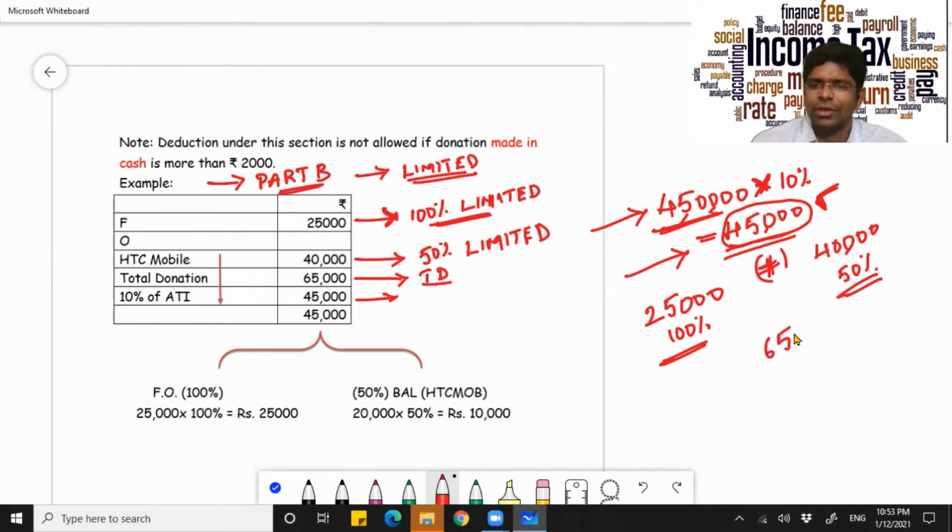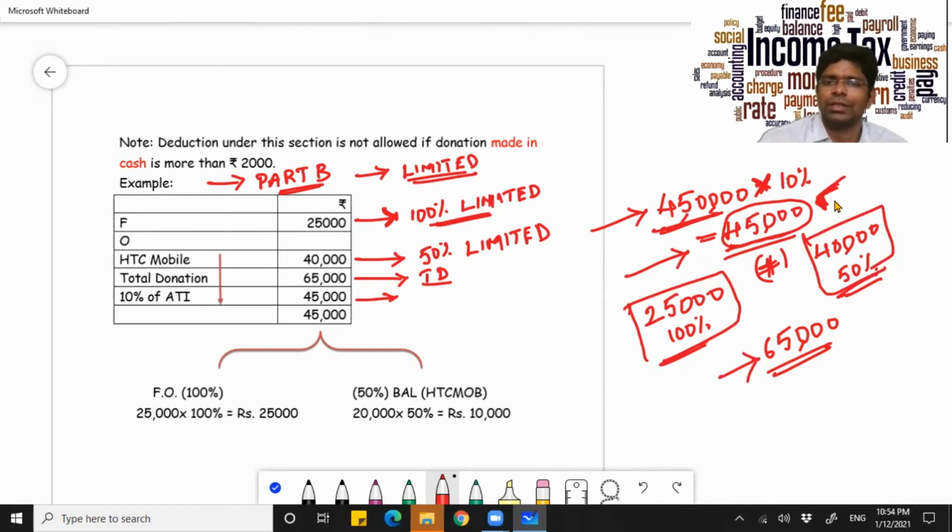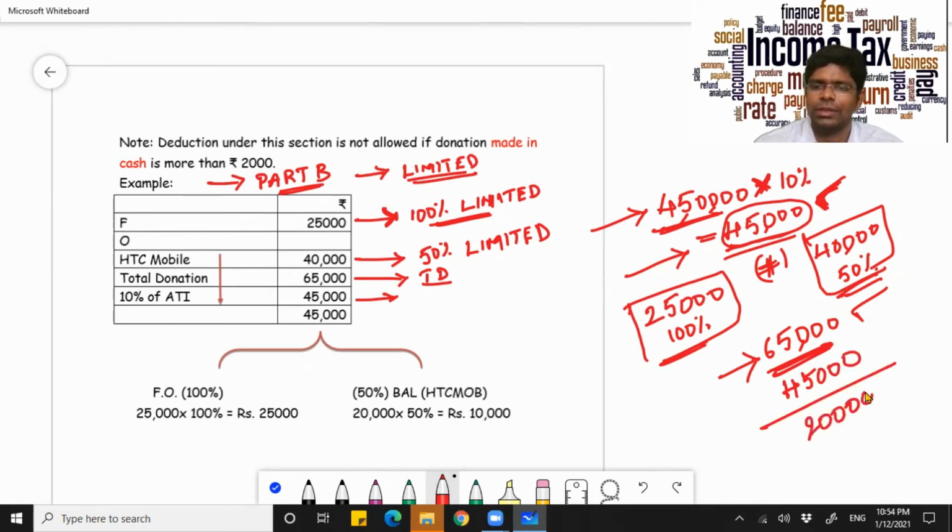It is exceeding. Your total contribution under subcategory 1 and subcategory 2 has far exceeded 10% of adjusted total income. Your maximum donation permissible is only 45,000. But then you've already contributed 65,000. Therefore, only 45,000 will be permitted, and the remaining 20,000 shall not be permitted. Now this 45,000, how will you choose it?